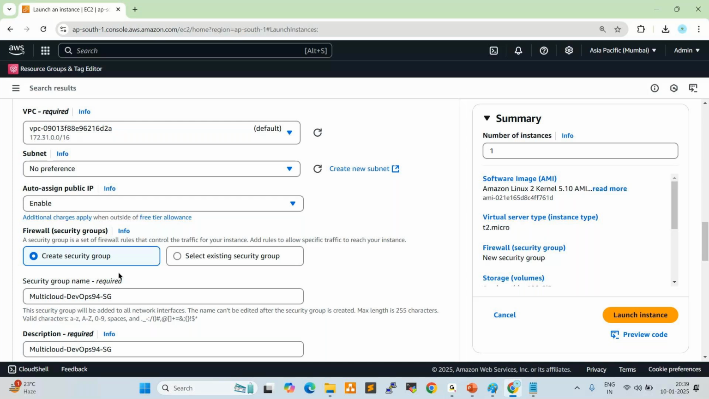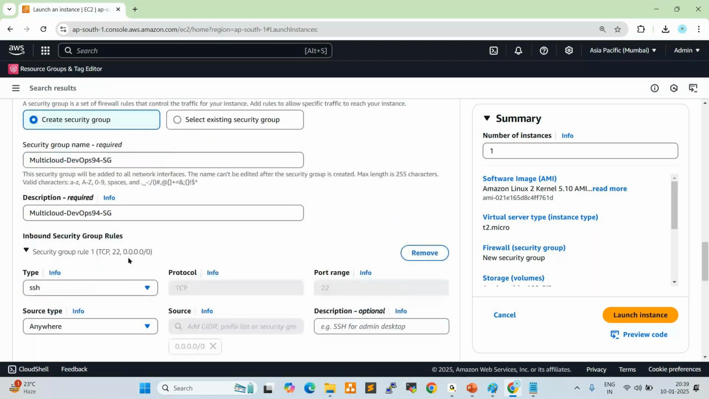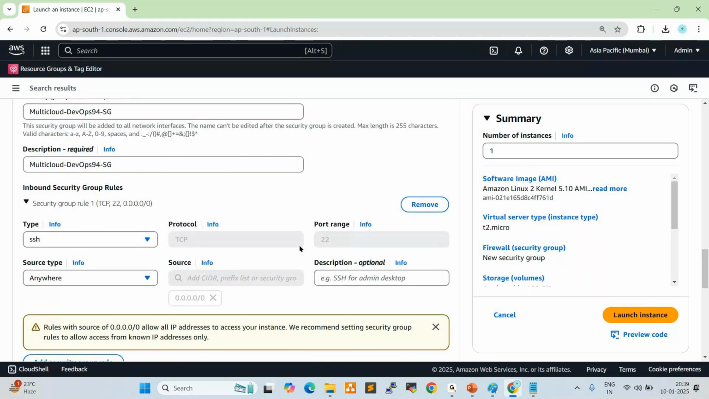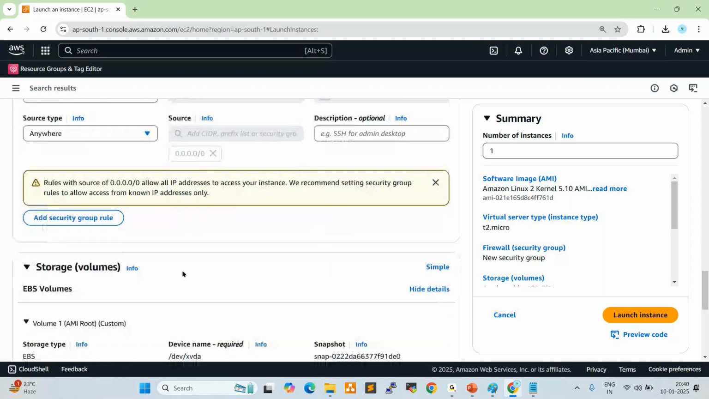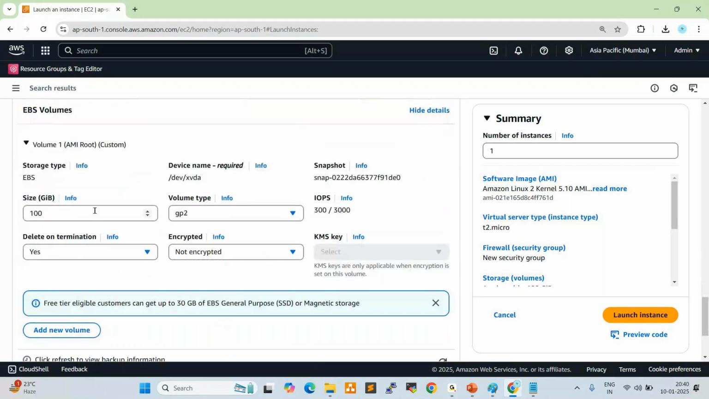Now, next one, firewall, security group. I created a new security group here. Description is also the same. Here we can use the default values. We are creating a Linux server by default, so this port should be open. Next one, storage, EBS volume. Here 100 GB is not required, only the 8 GB default volume can be created here. Volume type GP2, IOPS, input output per second, 100 by 3000. For delete on termination, you can choose yes.